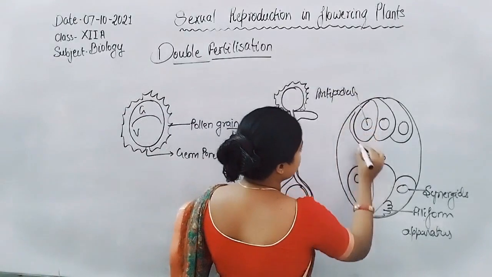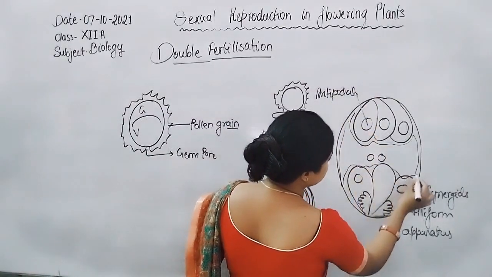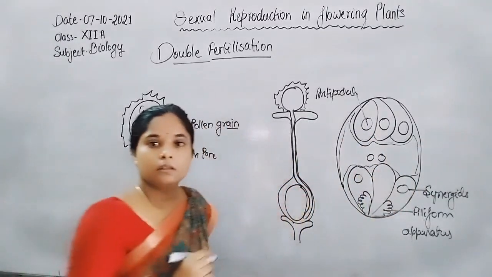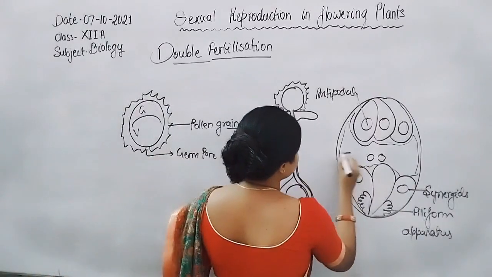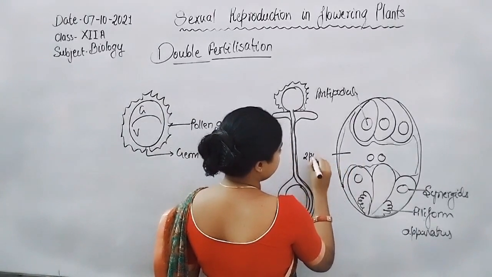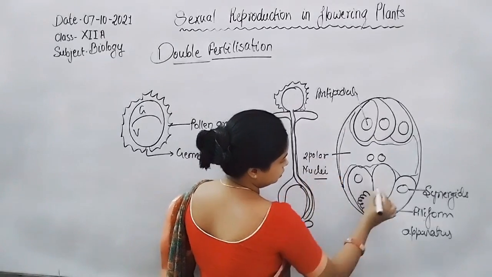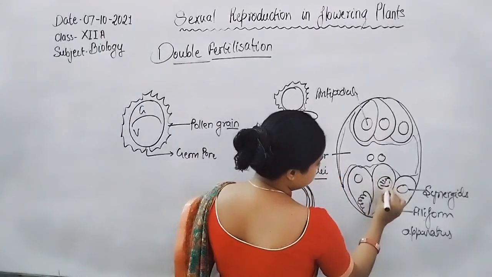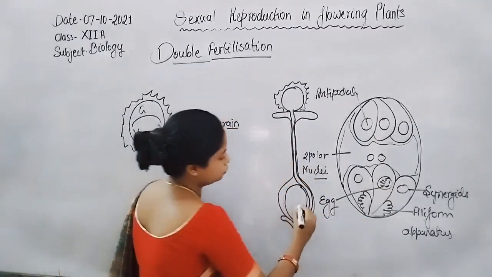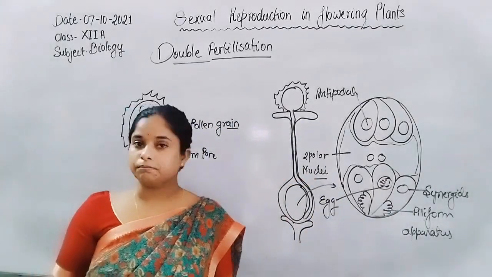Two nuclei are present in the central cell, the polar nuclei, and in the center here is the egg. So this is the structure of the embryo sac present inside the ovary of a flower.